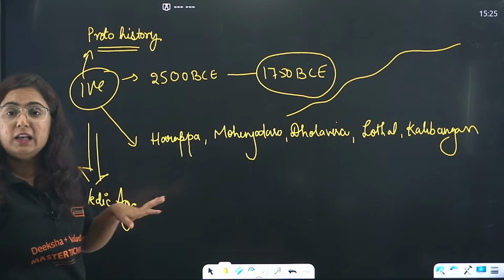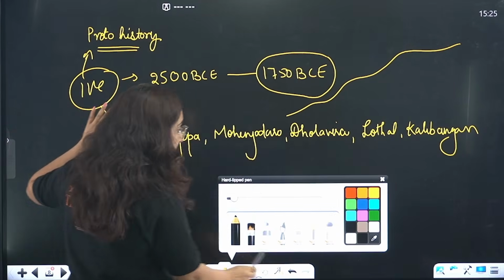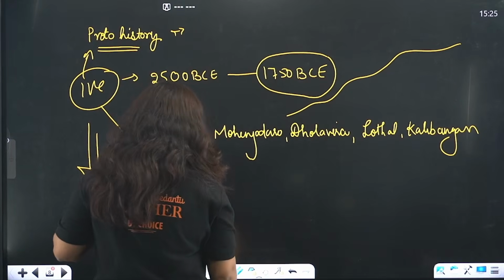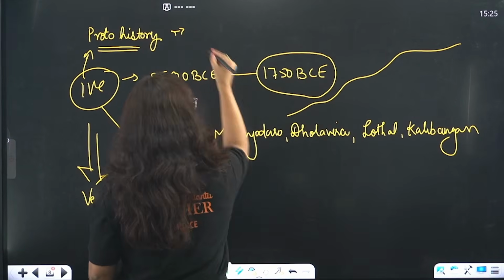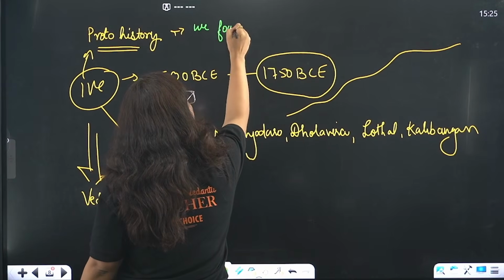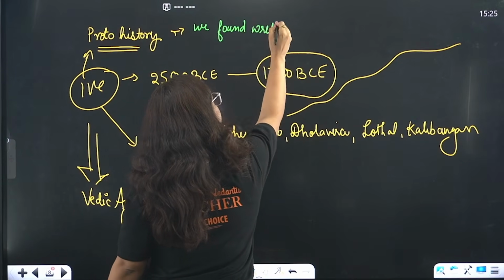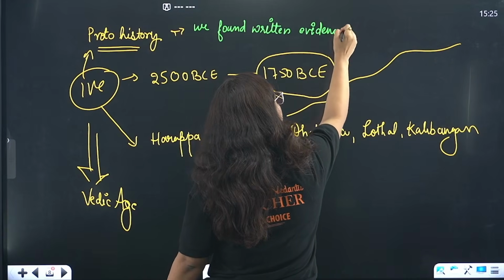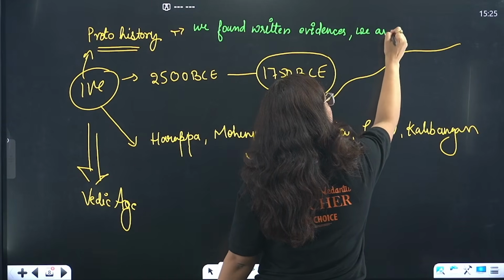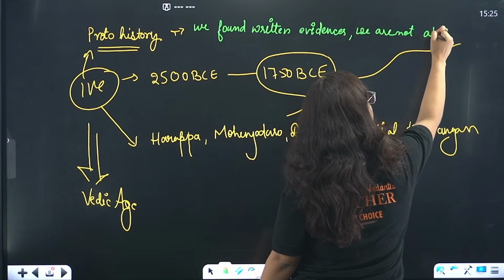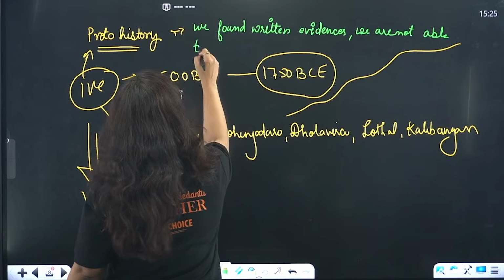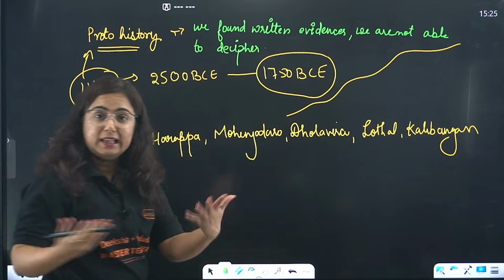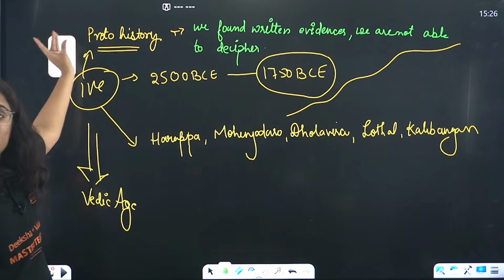Why proto-history? Proto-history is a period in history where we found written evidence. But unfortunately, we are not able to decipher them. By decipher here, I mean that we are not able to read them. And hence this period is known as proto-history.